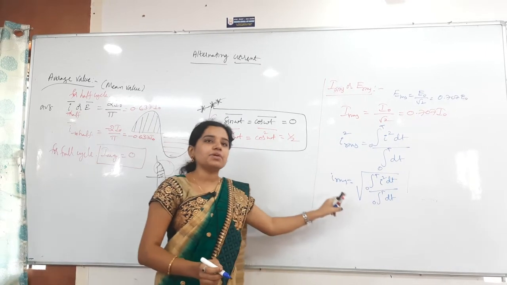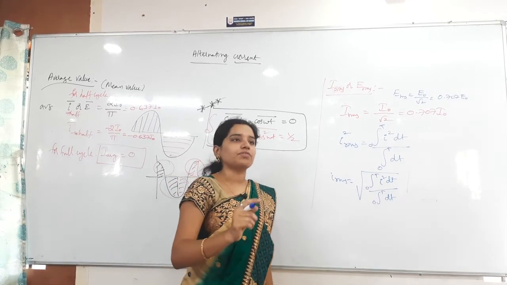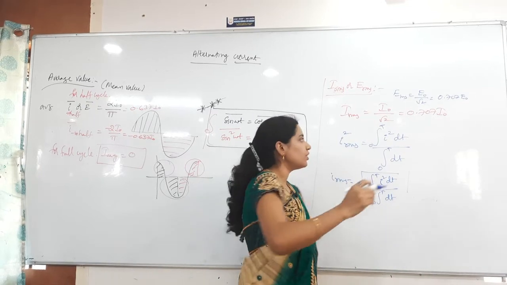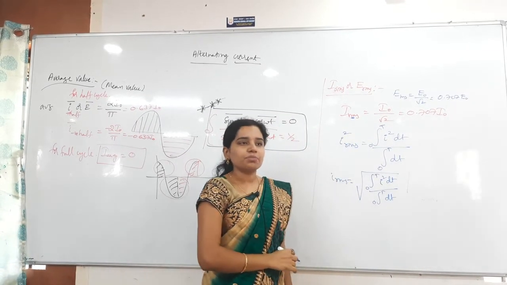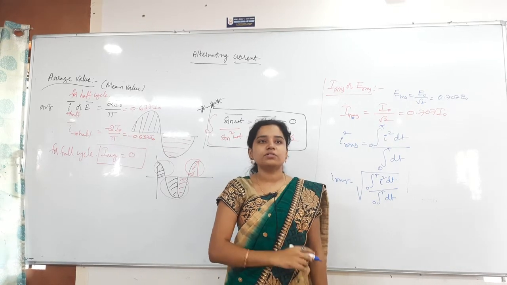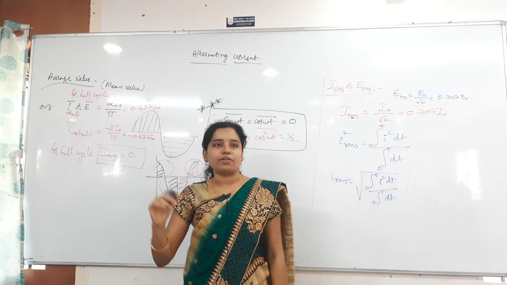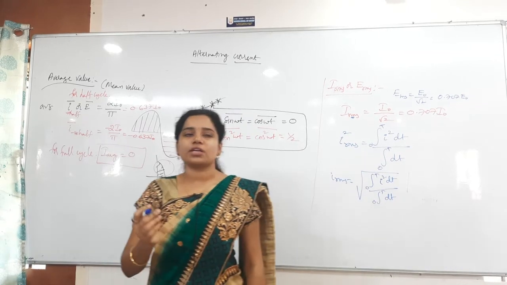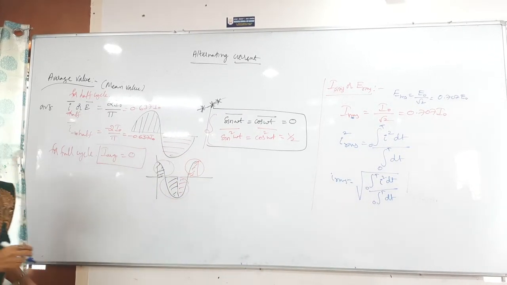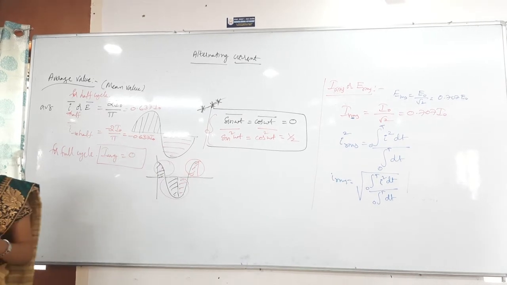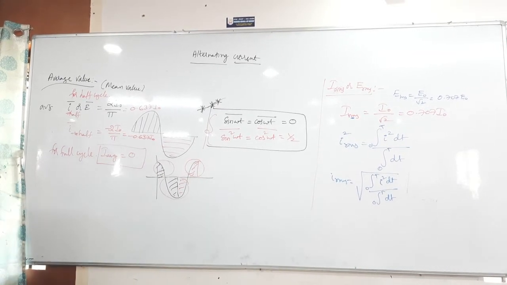For the RMS value, you simply do the square, and after that the mean, meaning the bar, the average value, and then the root. While doing the problems you can get more clarity. So first of all, copy these mean values and RMS values. Mean and RMS.